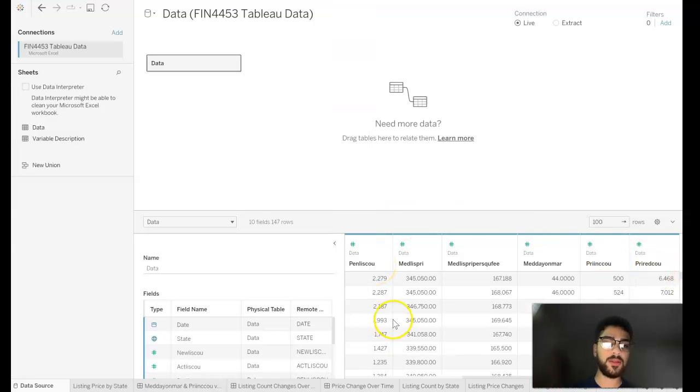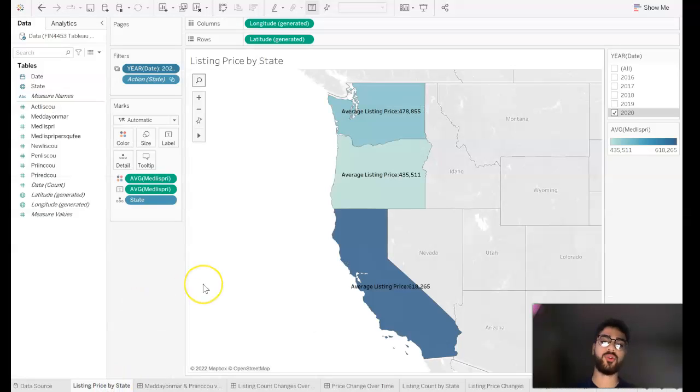Moving forward, I did want to make a map showing the average listing price. So as you can see here, this is for 2020. In 2020, you see that California has a high population, more people.